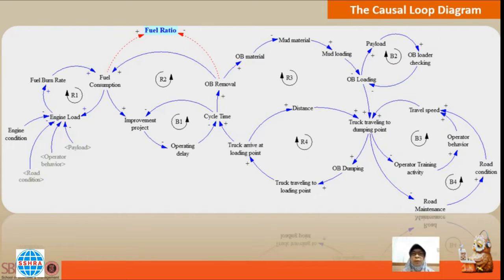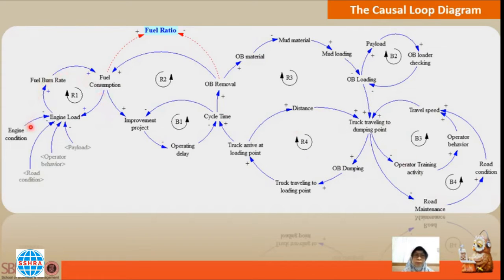Okay, next this is the causal loop diagram of fuel ratio. We can see here the fuel ratio comes from the fuel consumption loop and the OB removal loop. In this causal loop diagram, there are 4 main loops: R1, R2, R3, and B4.